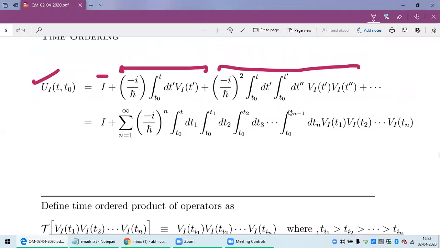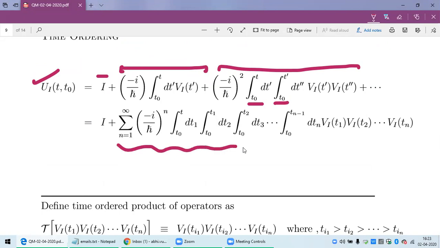Now remember that the time integrals over here: first integral is from t0 to t prime, then from t0 to t. So if you want to write the nth term of this series, the nth term will be like this. Leave the first term, that is identity, then count first, second, third, fourth to nth term.